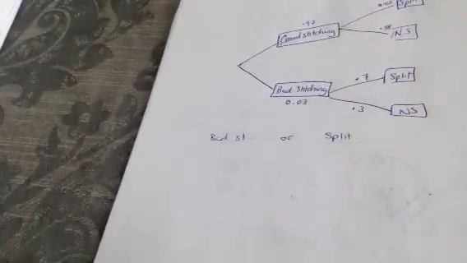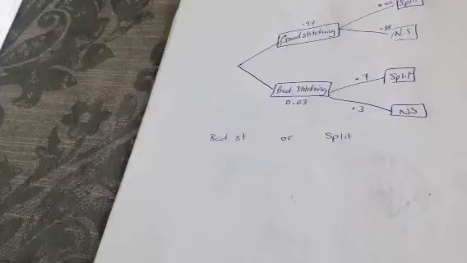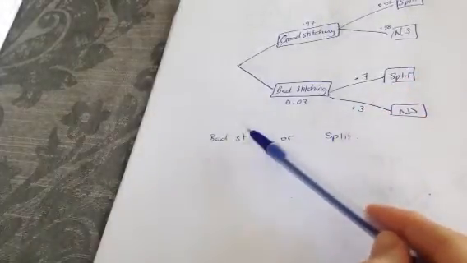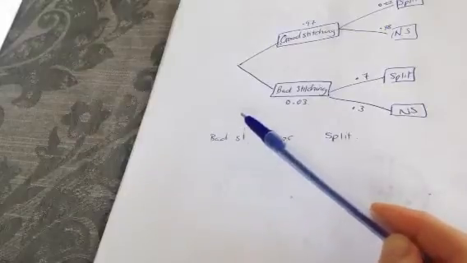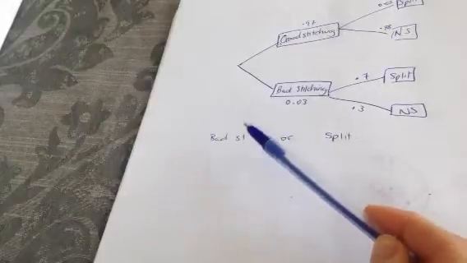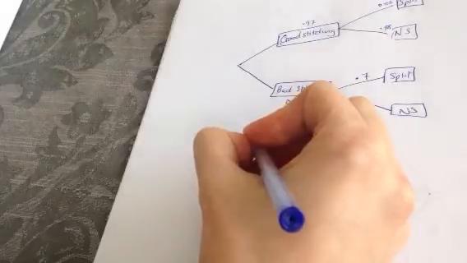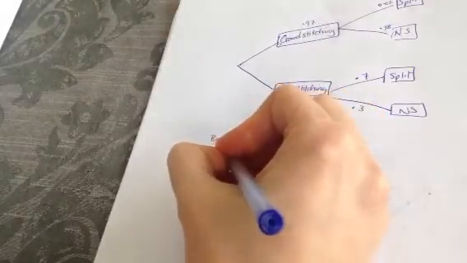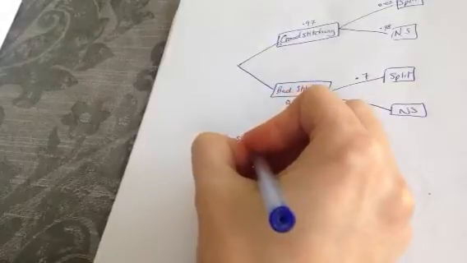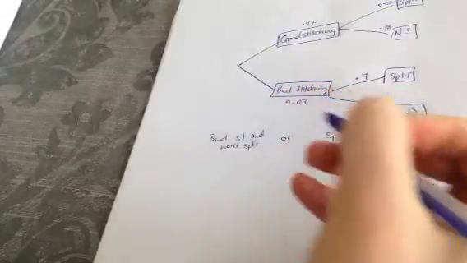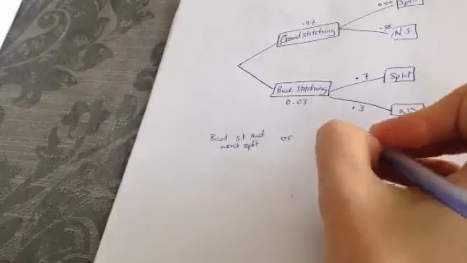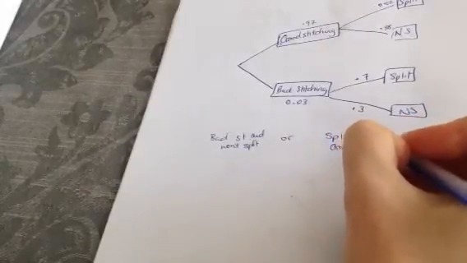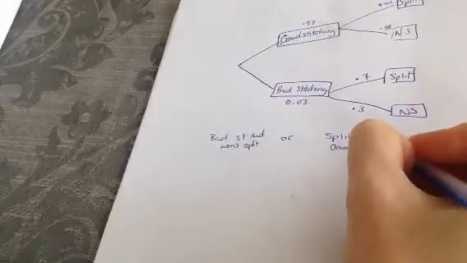So what are the chances that it is bad stitching only, because it said exactly one of these defects. So that means bad stitching, but won't split. Or it will split, but has good stitching.